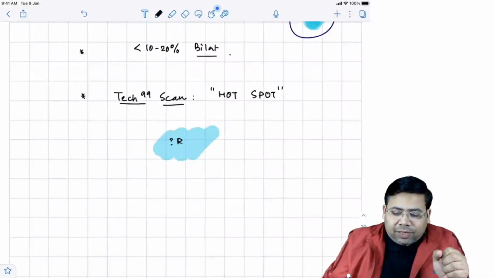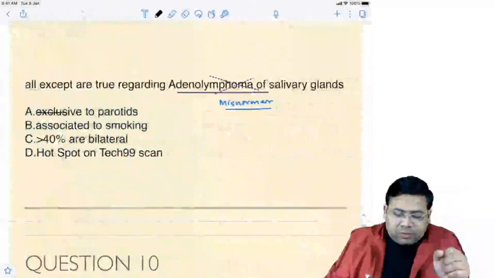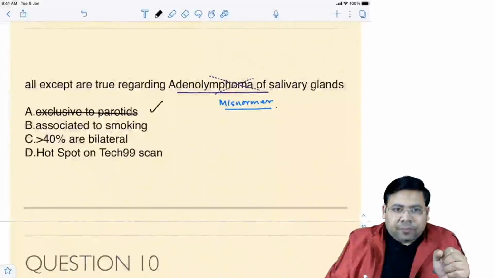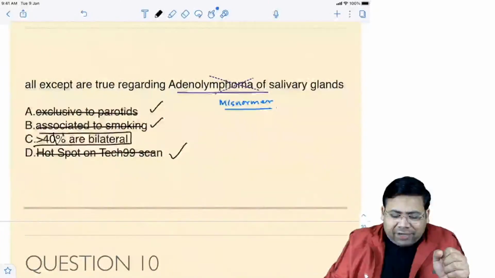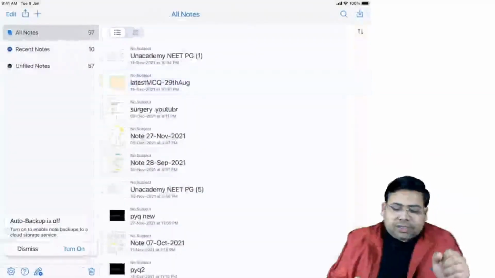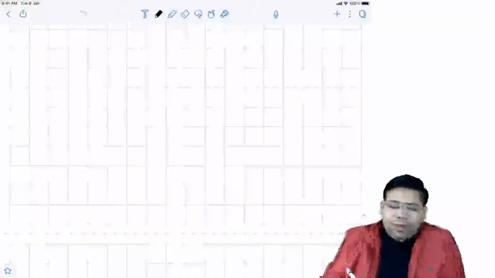Let us talk about the treatment. I'll talk about the treatment later. First, I'll solve this MCQ, and then we'll discuss. So, exclusive to parotid, absolutely right. Associated with smoking, absolutely right. Hot spot on technetium 99, absolutely right. More than 40% are bilateral, absolutely wrong. So, C is the answer. Now, I'll discuss one more important thing with you. Let us discuss this.